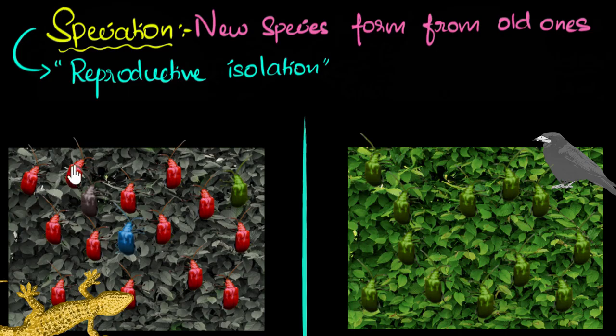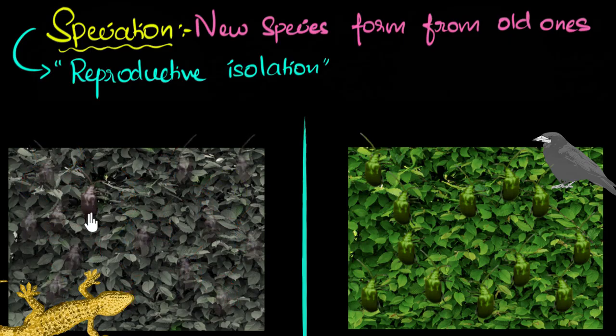But what do you think happens in this particular environment? Well, over here, green doesn't have an advantage. Instead, it's the gray one that has an advantage, right? Which means after a few generations over here, it's the gray one that gets naturally selected. All right, let's do one more mutation.